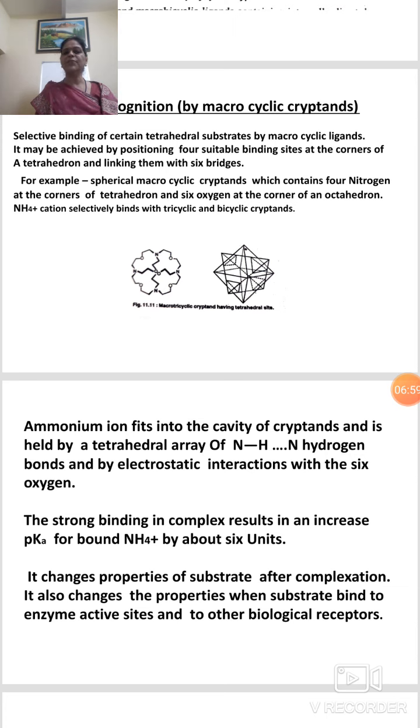For example, spherical macrocyclic cryptanes which contain 4 nitrogen at the corners of a tetrahedron and 6 oxygen at the corners of an octahedron.